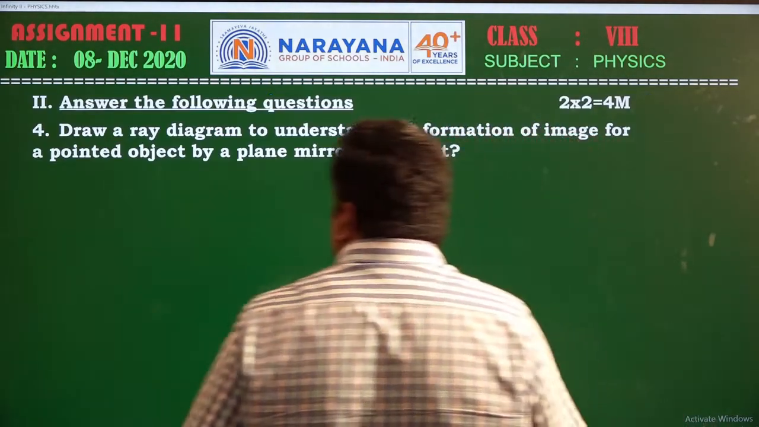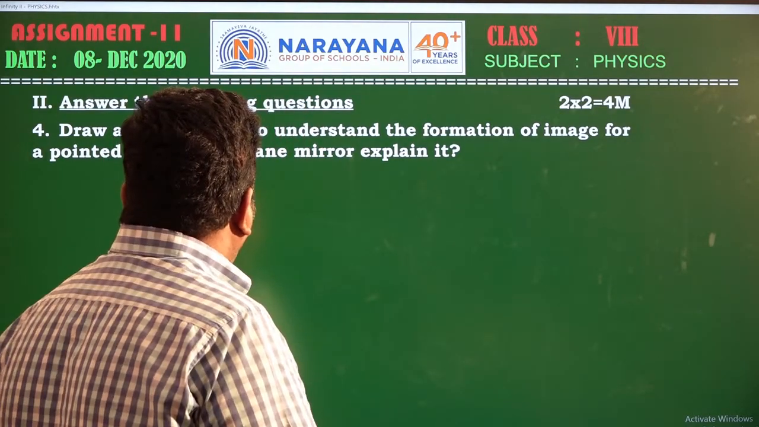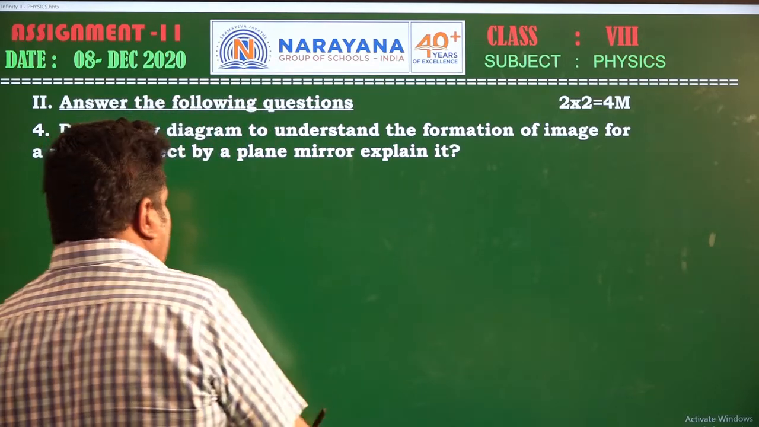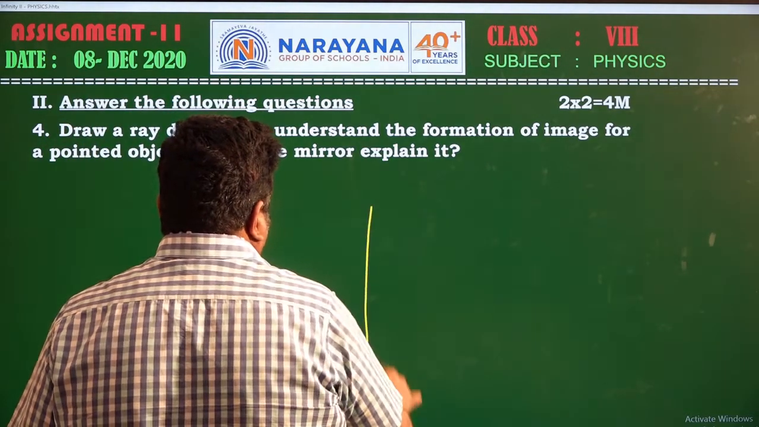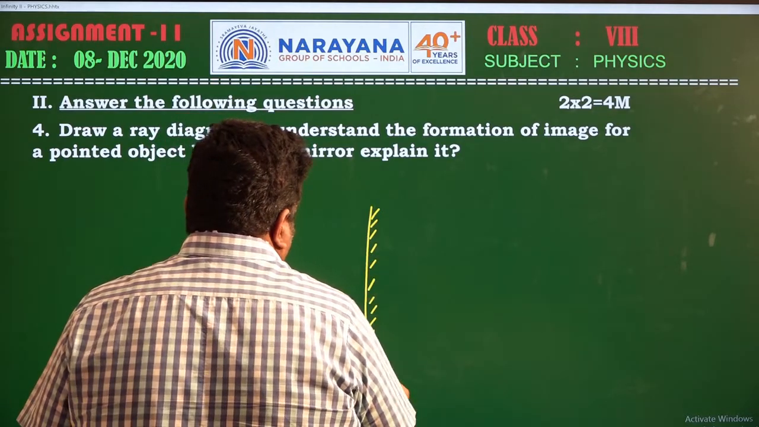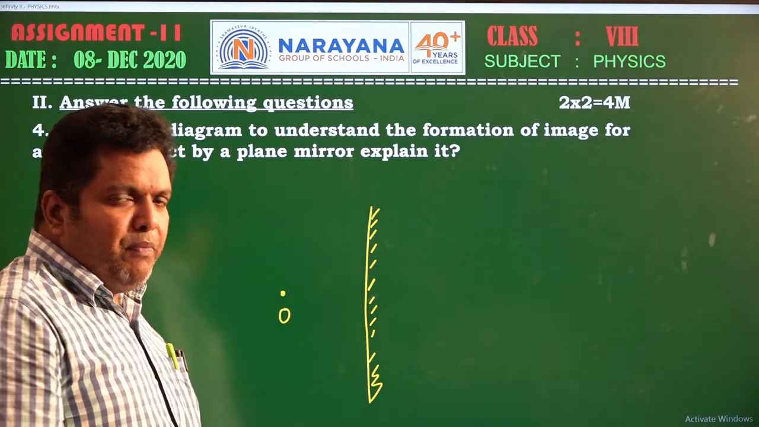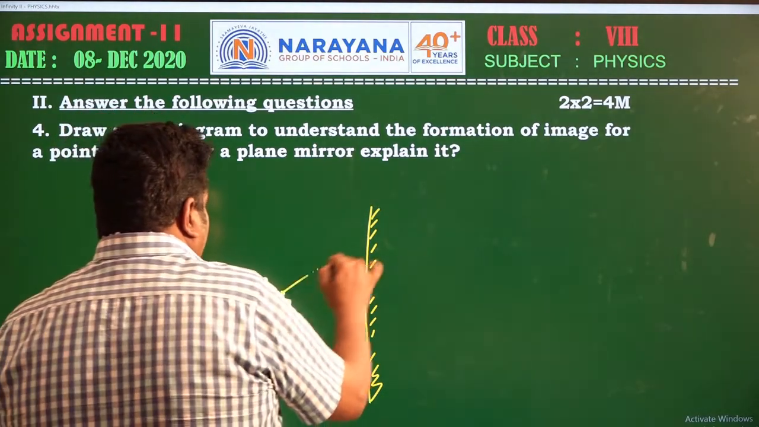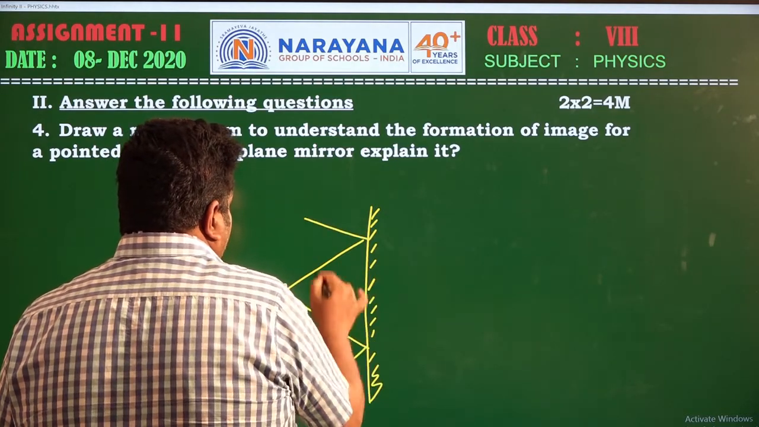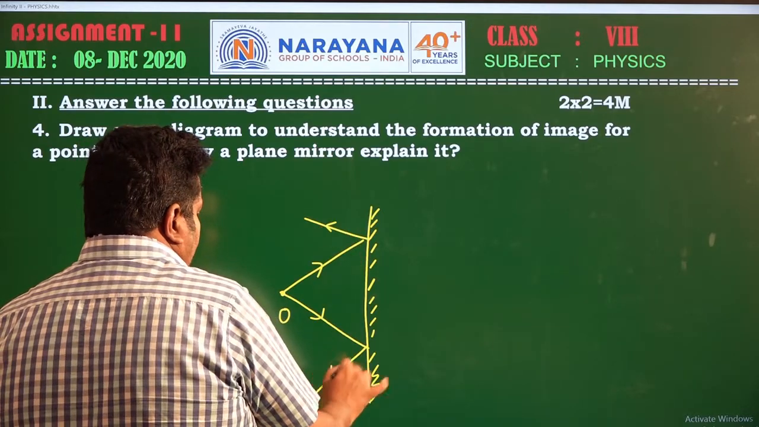Now let us see the next question. Draw a ray diagram to understand the formation of image of a point object in a plane mirror, and explain the concept. Let us see. A point object must be placed in front of a plane mirror. The light from the point object must be incident on the plane mirror. Then the light is reflected.